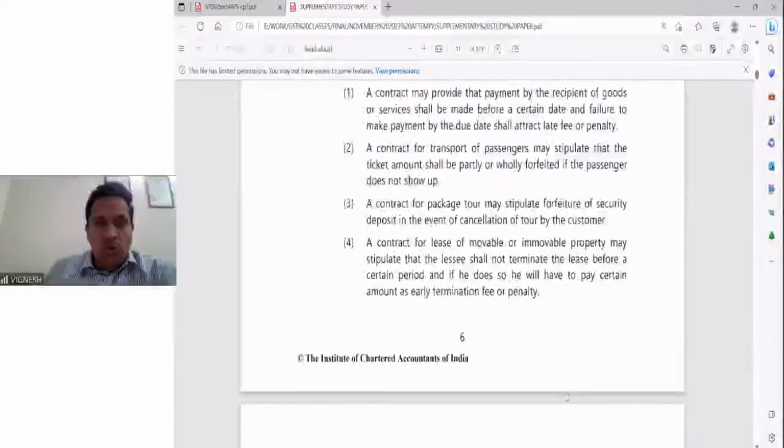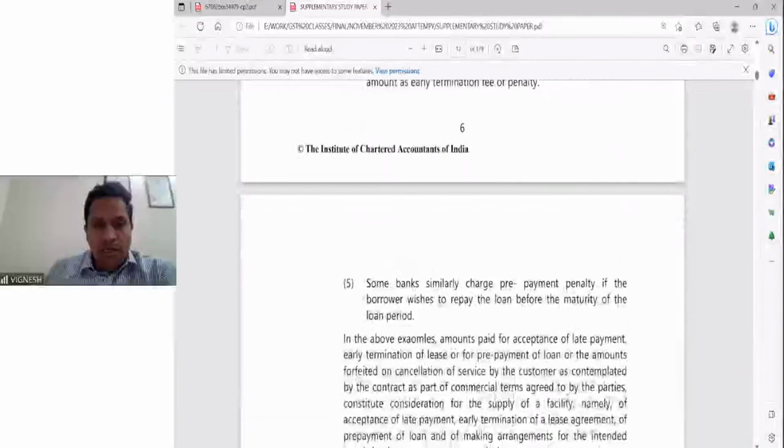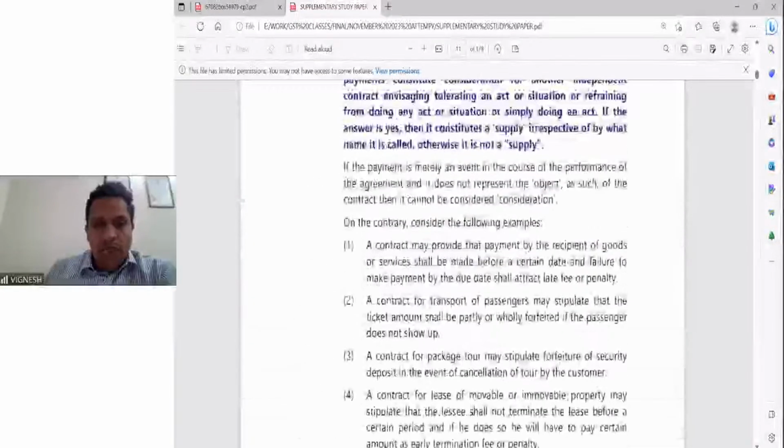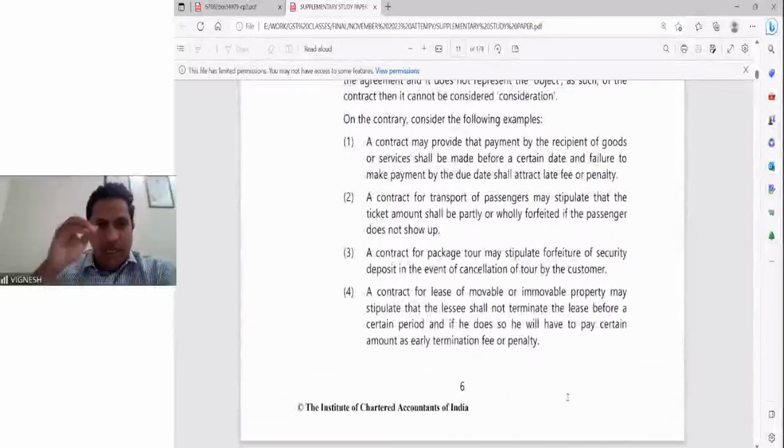Fine. Just go through this paper. It has these various clarifications on the contract; this is the detailed clarification which is given. Some examples: a contract may provide that payment by the recipient of goods or services shall be made before a due date, and failure to make the payment shall attract a late fee or penalty. A contract for transport of passengers may stipulate that the ticket amount shall be partially forfeited if the passenger does not show.